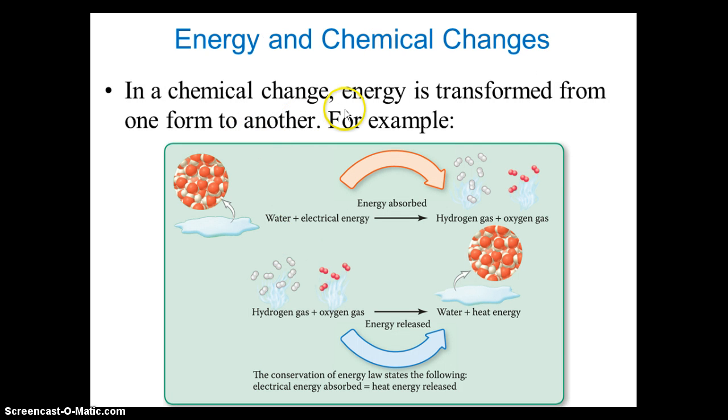Here you can see that in a chemical change, energy is transformed from one form to another. For example, water and electrical energy, it's called hydrolysis, where hydrogen and oxygen gas are produced. That's where energy is absorbed. Now, in the reverse of it, when hydrogen and oxygen gas combine, they produce water. During that time, energy is released. So basically, the law of conservation of energy states that the electrical energy absorbed in this reaction is equal to the heat energy released.